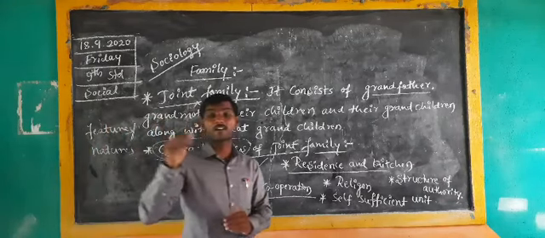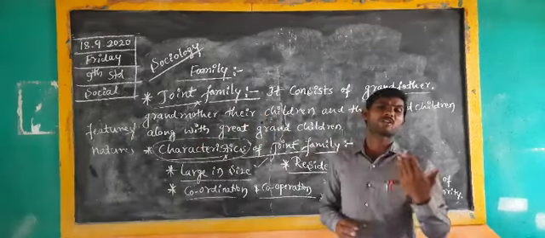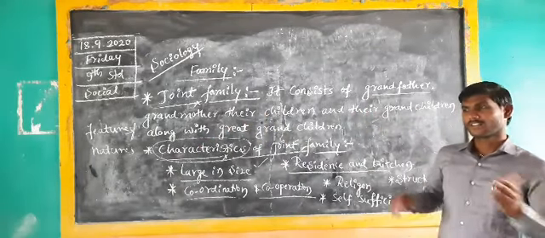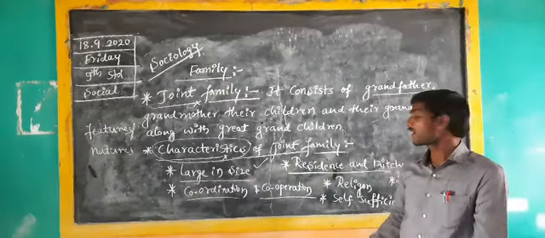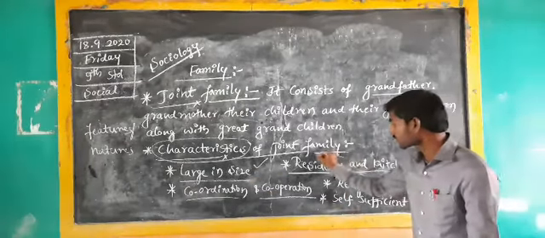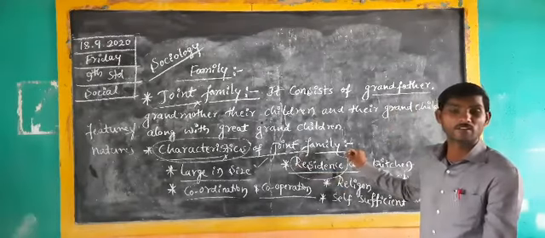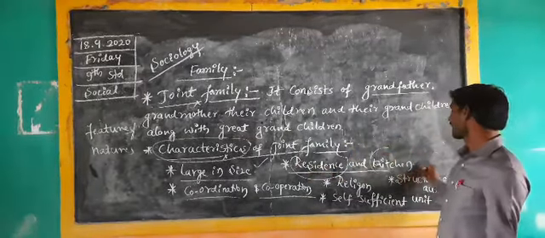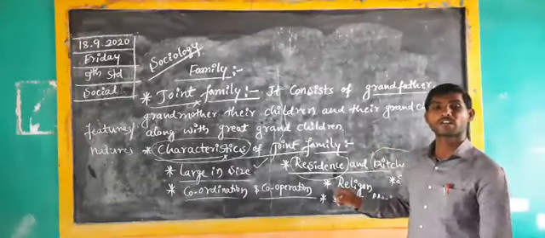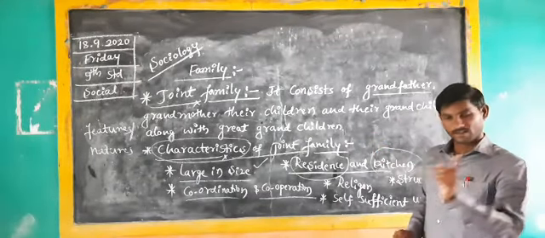Every day they are celebrating a festival. Why? Because the family is very large in size. So in this way we have to understand that the joint family members stay in a big home, sharing their kitchen and food with only one kitchen room.